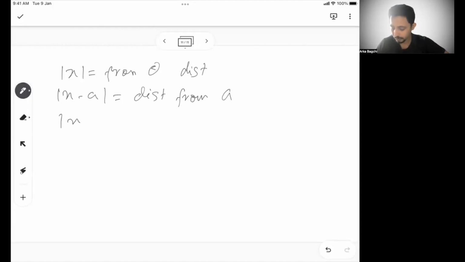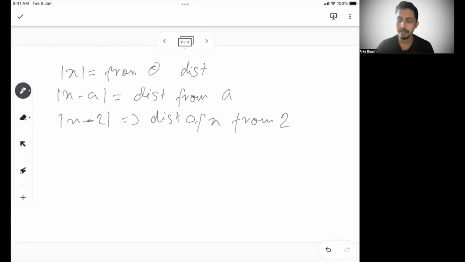So for example, when I say mod x minus 2, then this is the distance of x from 2, not from 0. So ideally, this is the way you can read it. When I say mod of x plus a, then distance from minus a, right? So with this, what we can do, let's take one example.